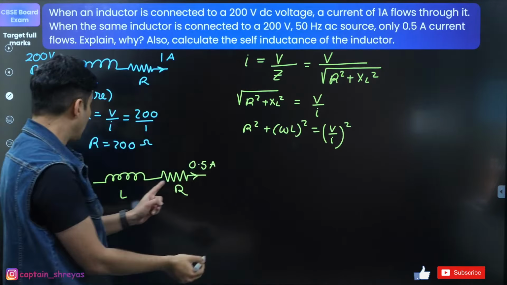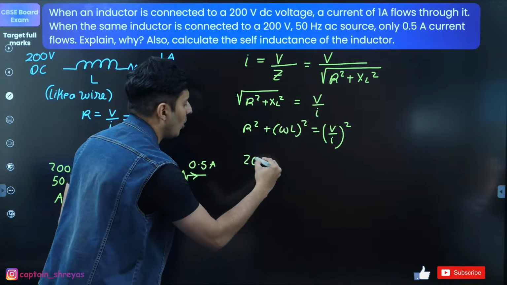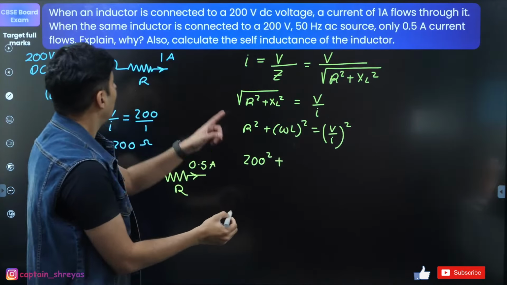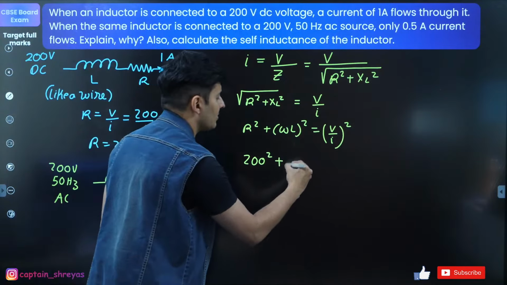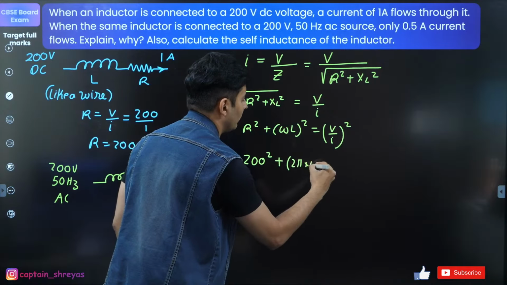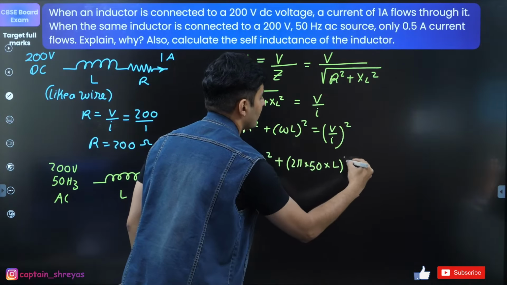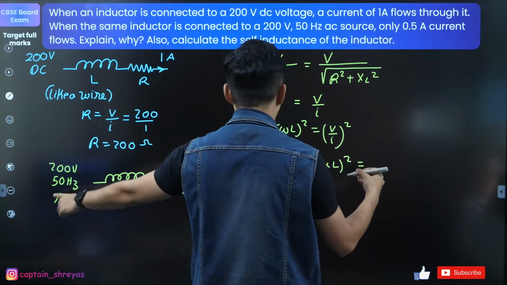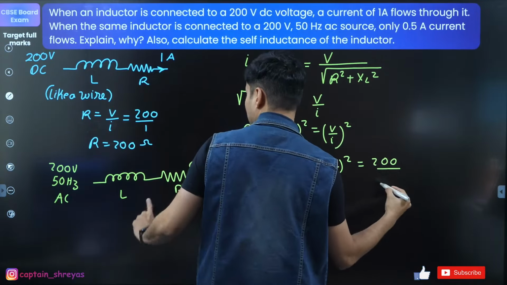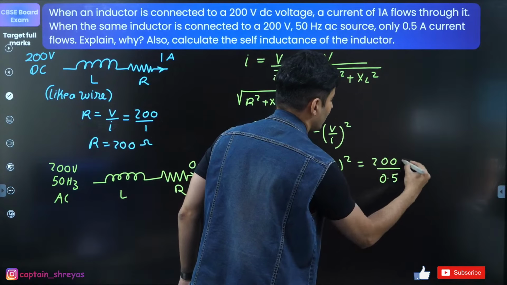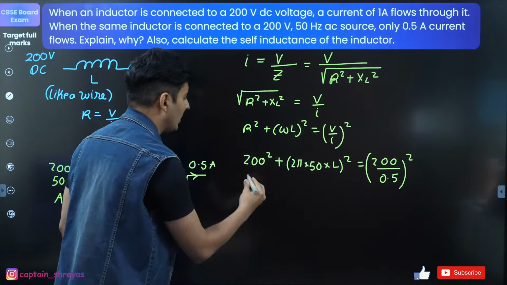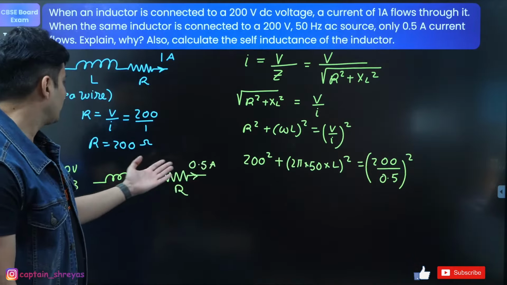Now resistance, I know it is 200. So put 200 over here. Omega, where is it? 50 hertz. 50 hertz means 2 pi into 50 into L whole square. Voltage is 200 and current is basically 0.5, whole square. Now do the math, guys. Now it's just a matter of doing the math.